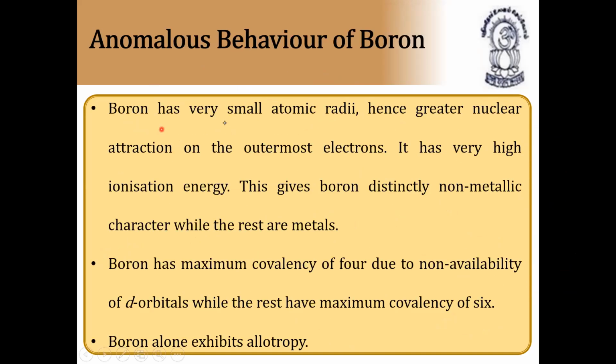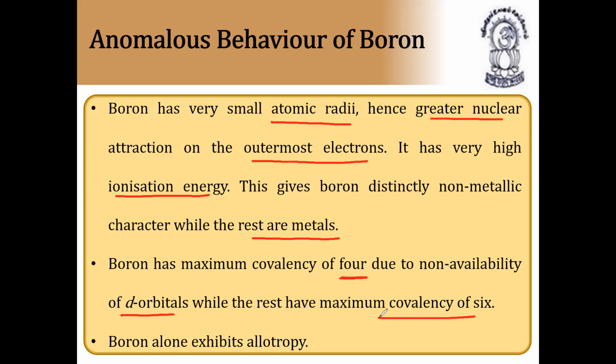Next, the anomalous behavior of boron. Boron has very small atomic radii, hence greater nuclear attraction on the outermost electrons. It has very high ionization energy. This gives boron a distinctly non-metallic character while the rest are metals in this group. Due to this, boron has a maximum covalence of 4 due to non-availability of d orbitals, while the rest have a maximum covalence of 6. Boron alone exhibits allotropy, and other elements do not. So these are the anomalous properties of boron.